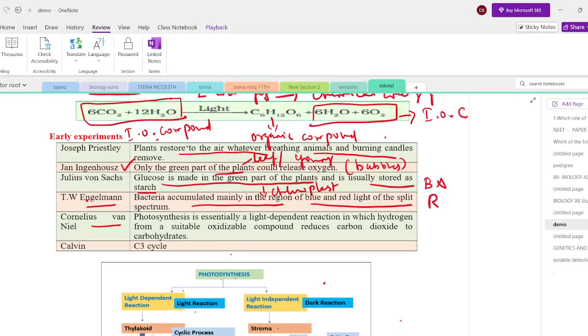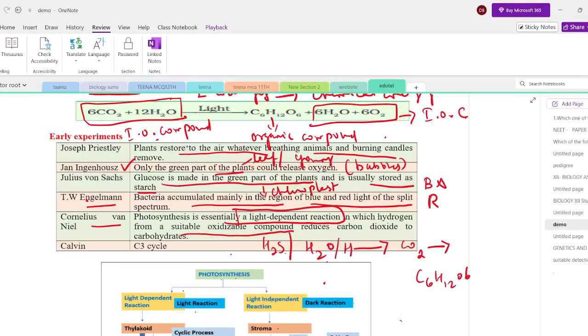And Cornelis van Niel explained that photosynthesis is essentially a light dependent reaction. It is explained by van Niel, in which hydrogen from a suitable oxidizable compound, maybe H2S or water molecules, reduces the CO2 into C6H12O6. So from H2S or H2O, the hydrogen reduces the CO2 into glucose molecules.